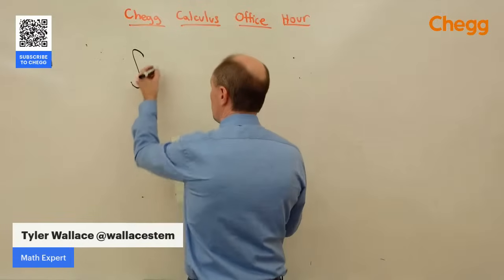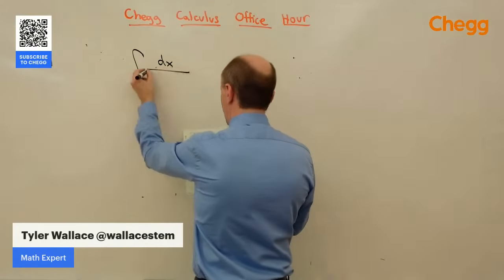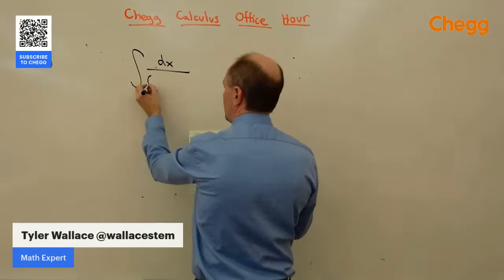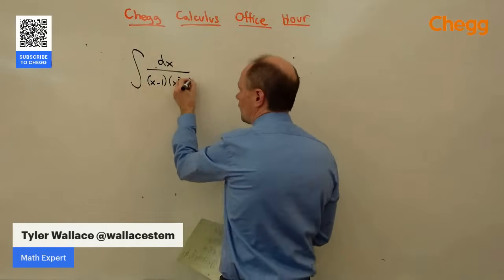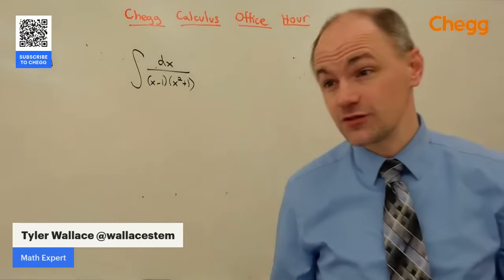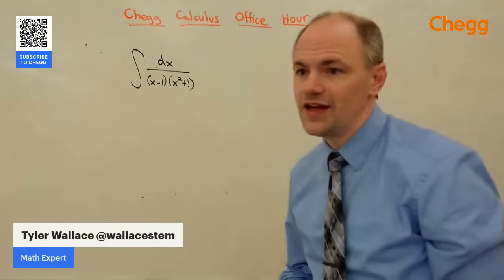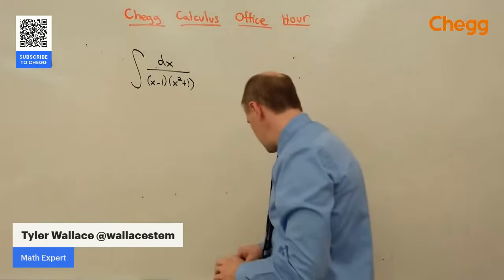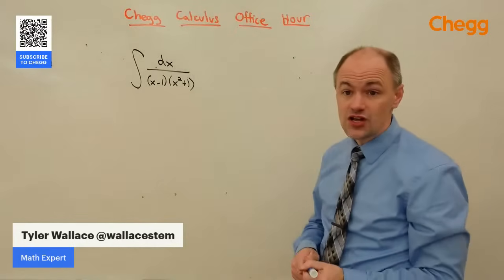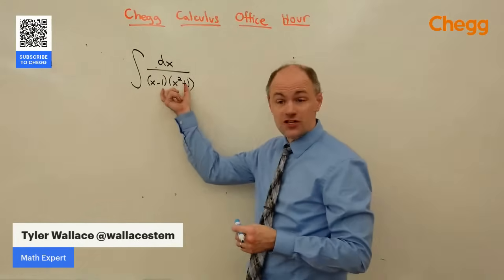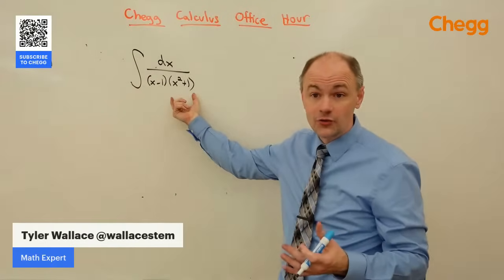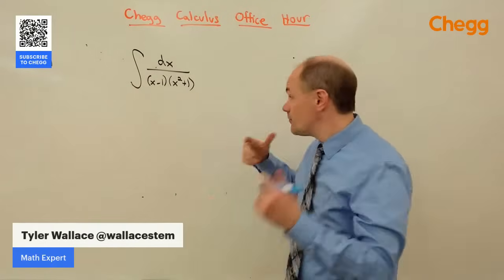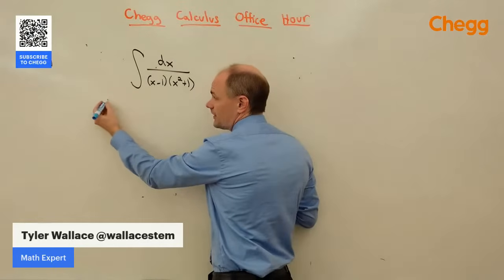Let's do the integral dx over x minus 1 times x squared plus 1. That's not a simple partial fractions problem, so hopefully that can give us a fun little challenge. So the idea is we want to break this up into 2 fractions, one that has x minus 1 as a denominator, one that has x squared plus 1 as a denominator. But to do that, we need to figure out what our numerators are going to be.